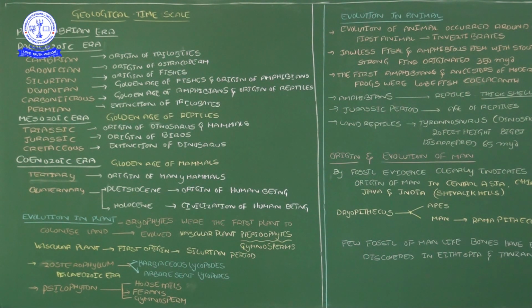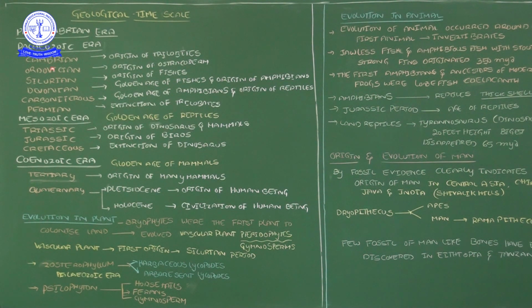Then next, the Paleozoic era. You have already heard these words in the paleontological evidences. Now the Paleozoic era is divided into several time periods. The first one is Cambrian. From the beginning of the Cambrian period onwards, microorganisms like amoeba and invertebrates started to originate, which then lead to slightly more developed organisms.